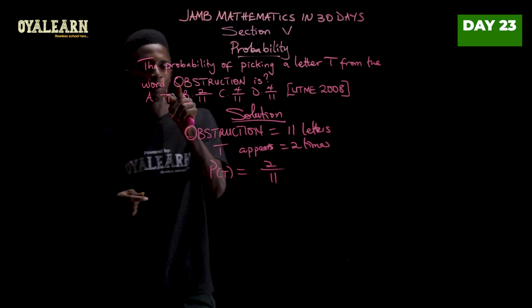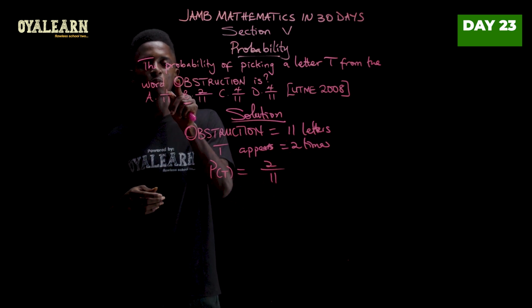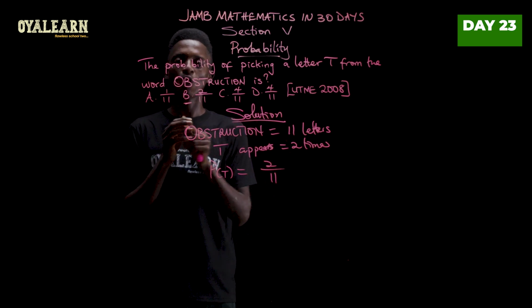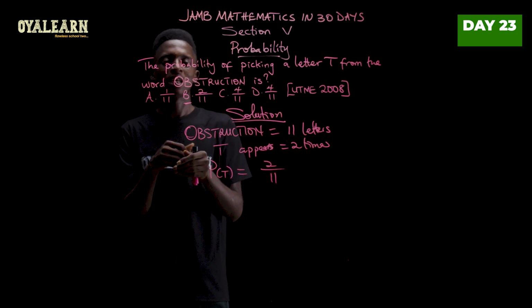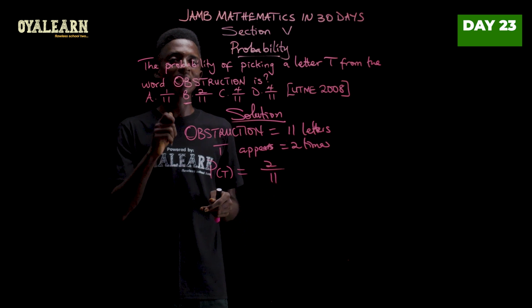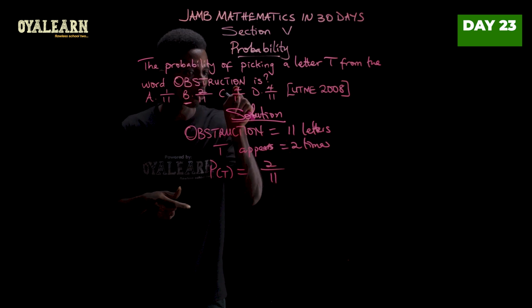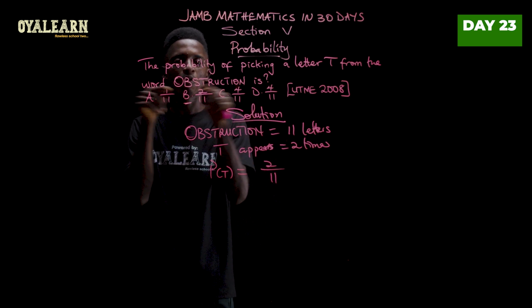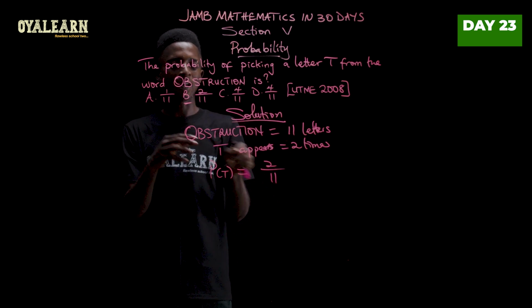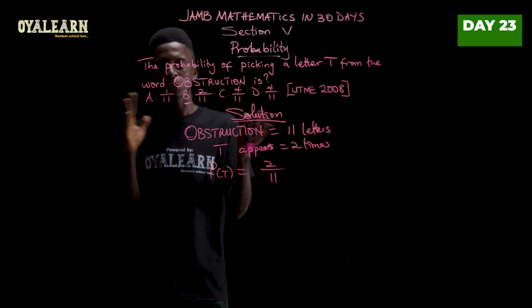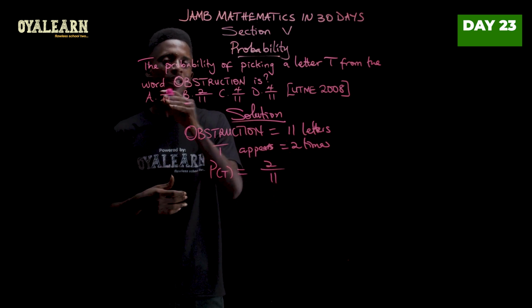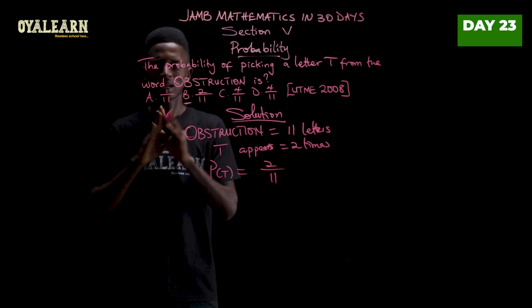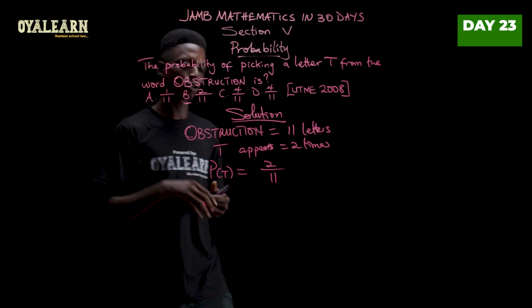So for example, if I were dealing with letter O and this was uppercase O and the others are in small letters, that is lowercase, and I'm finding the probability of picking the lowercase o, I'm only going to focus on this one. That is 1 over 11. It won't be 2 over 11 like in this case. So just watch out for that. Though most of the times, it is always written in uppercase. I hope that clears it up for you. Let's go to the next question.